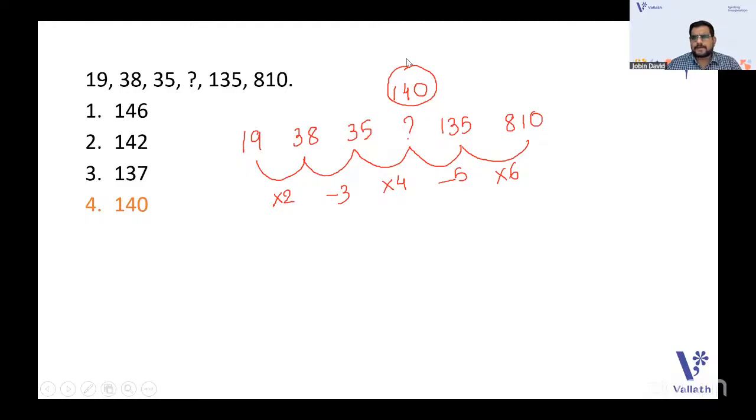You can associate other patterns also. Every time with a number series, you can associate one or two or more patterns. This is the pattern I got. Maybe you will get some other, but it should work with every term in the series. That's why after a question mark, two more terms are given to check whether your pattern is correct. So the pattern is correct here: into 2 minus 3, into 4 minus 5, into 6 minus 7, into 8, like that it goes. So going with the next question.